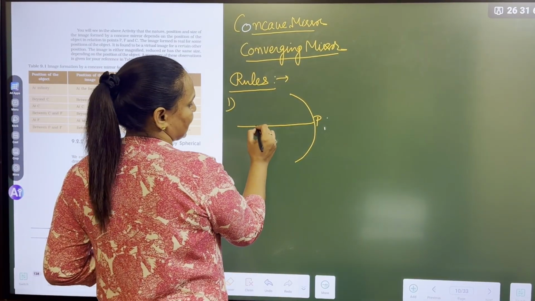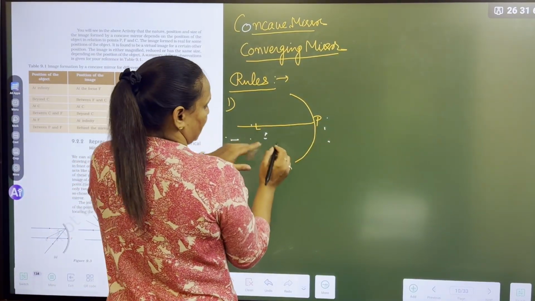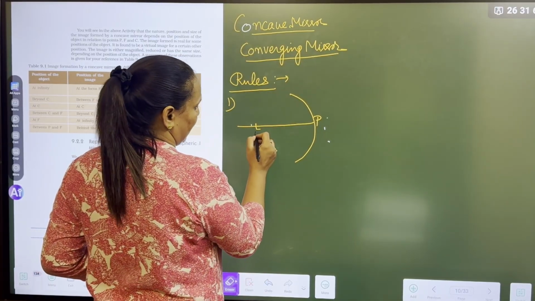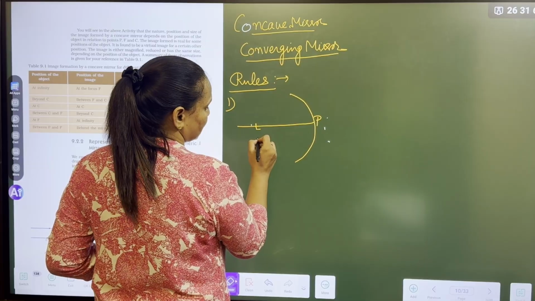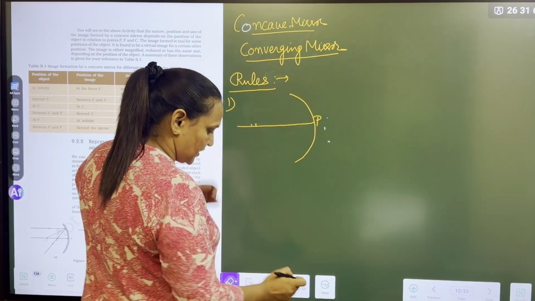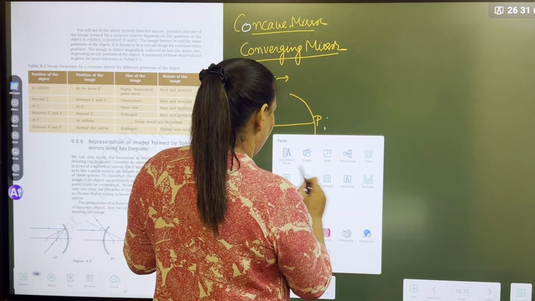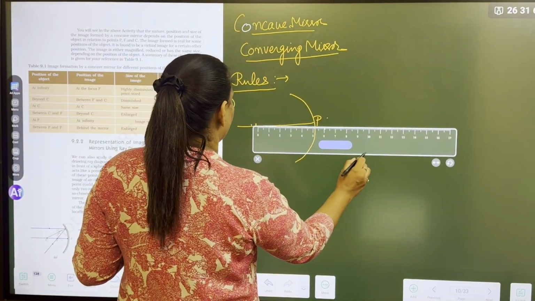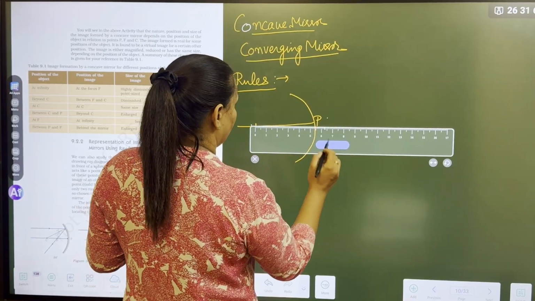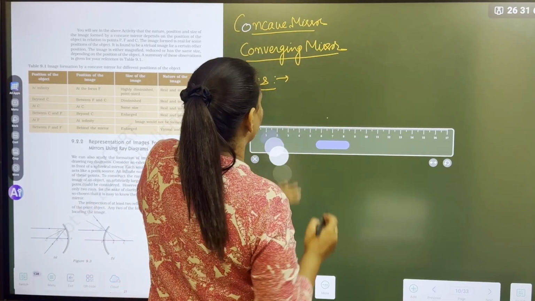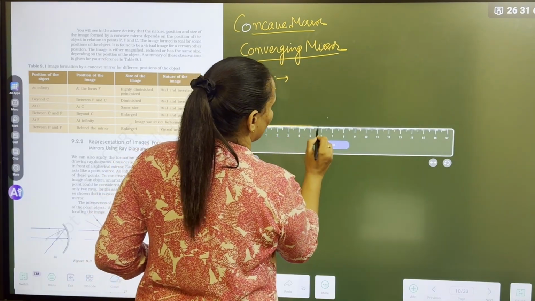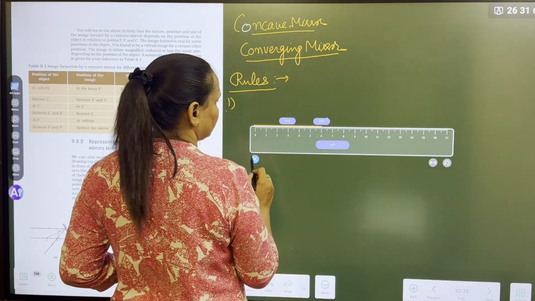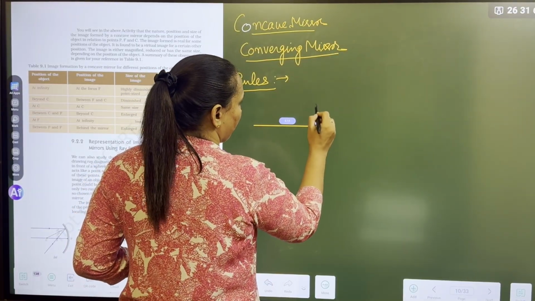Suppose at 6 centimeter, from 0 to 6, keep your scale here. Suppose here your scale is 0 and here it is 6. Shall I show you how? Okay, I will show you. I will keep it like this, 0. First I will draw the line 0 to 6. This is 6. At 6 centimeter, I will draw the pole.